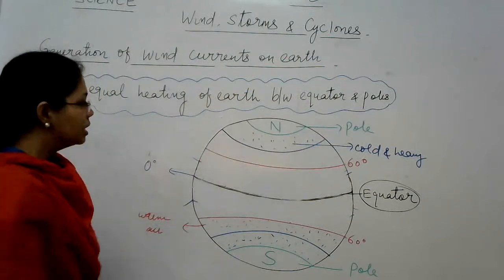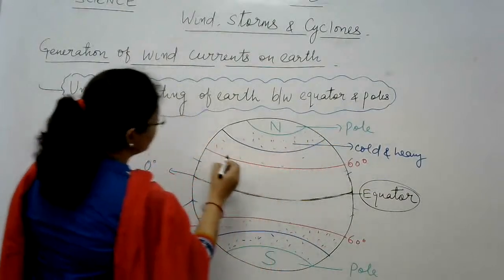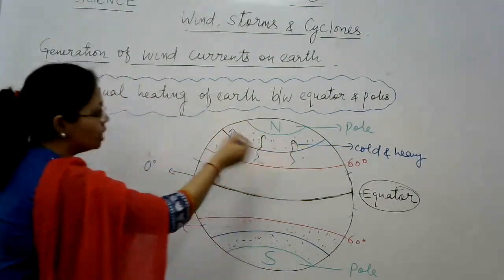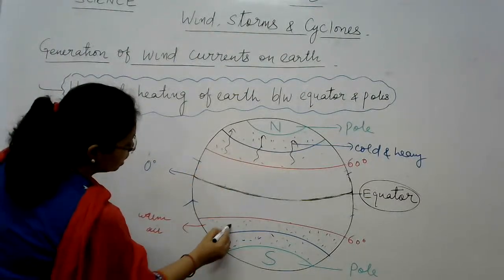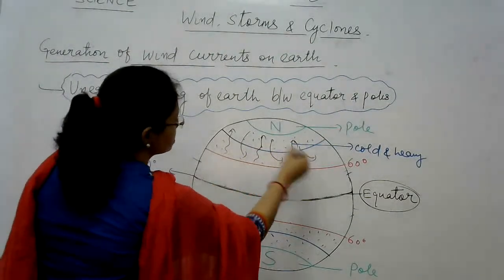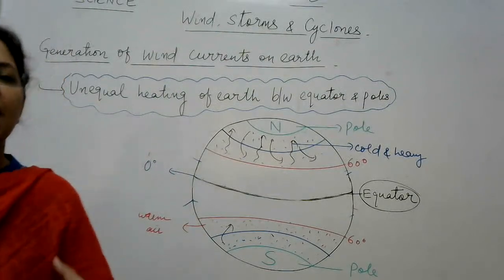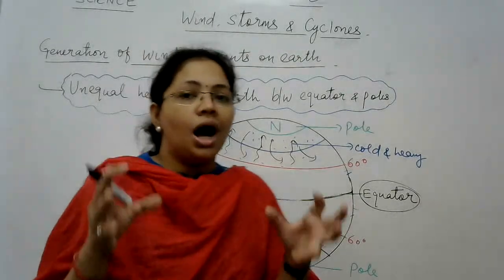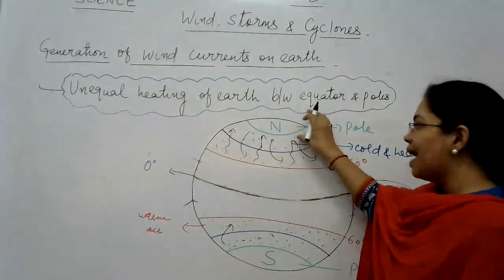So what happens is that this hot air rises upwards like this, and cold air from these polar regions moves to take the position of that particular air like this. So that is how wind currents are generated on earth due to unequal heating of earth between the polar region and